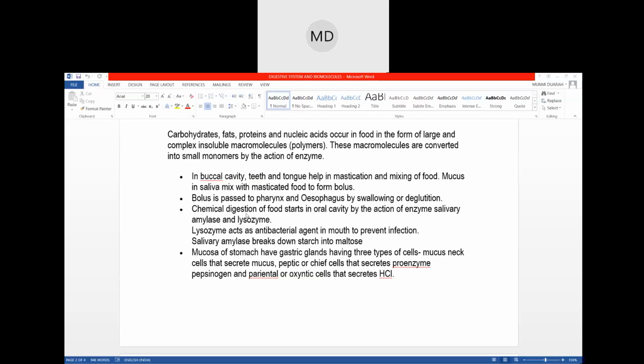So, what is the function of the lysozyme? Lysozyme acts as an antibacterial agent. Antibacterial agent means what? It helps us protect ourselves from bacteria. It will kill the bacteria. It will help us against infections and bacterial invasion. So lysozyme in the saliva acts as an antibacterial agent.